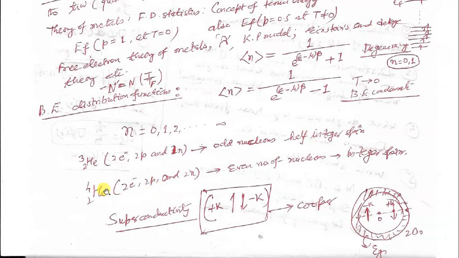So in this case, when e to the power (epsilon minus mu) beta has a value 1, the occupancy of the state turns out to be infinity. So Bose-Einstein condensation is possible. All your helium-4 molecules condense to a single energy state, the epsilon energy state, to form a